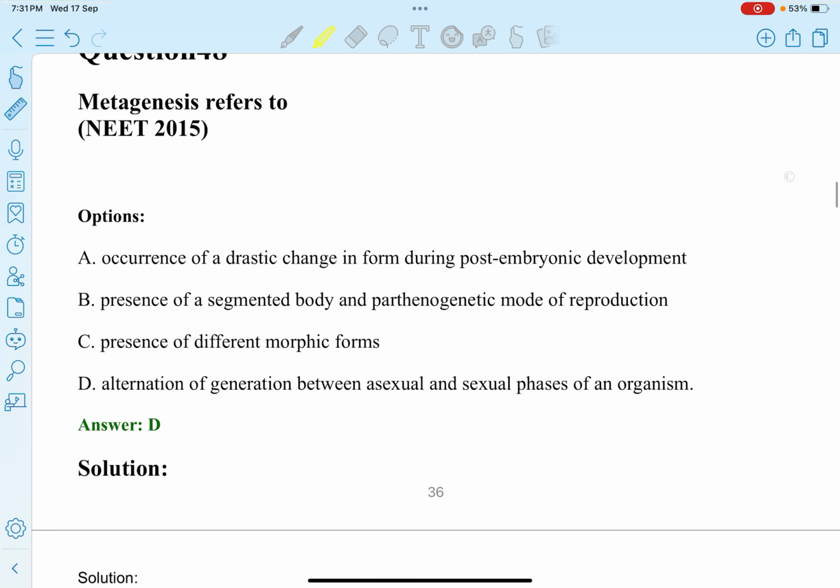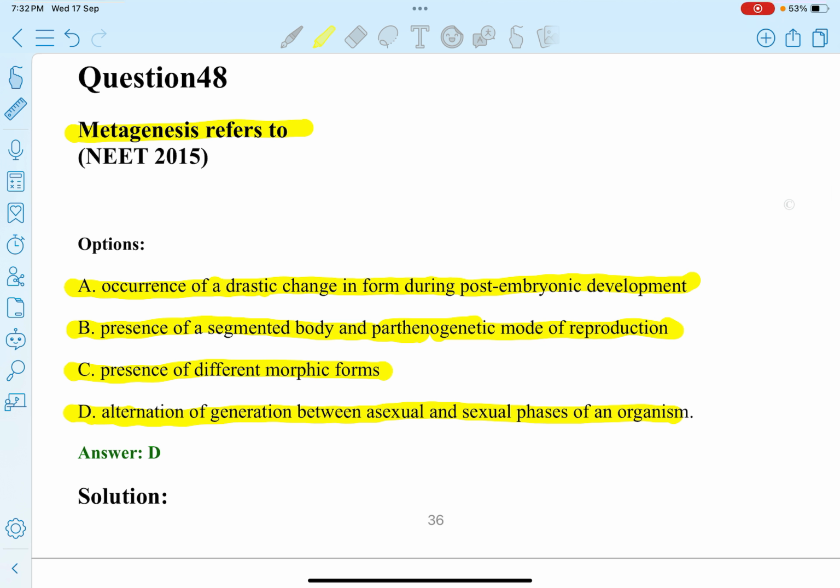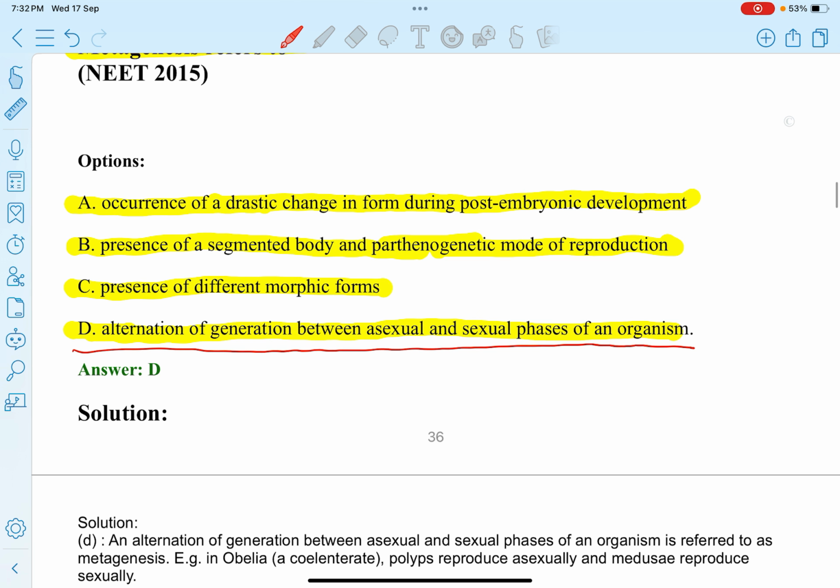Next question. Metagenesis refers to: A, occurrence of drastic changes in form during post-embryonic development. B, presence of segmented body and parthenogenetic mode of reproduction. C, presence of different morphic forms. D, alternation of generation between asexual and sexual phases of an organism. So metagenesis refers to alternation of generation between asexual and sexual phases of an organism.